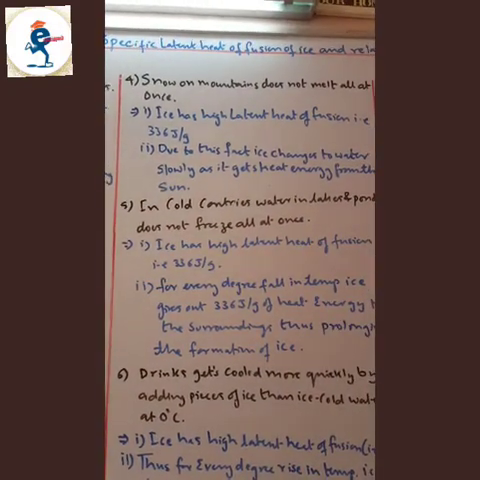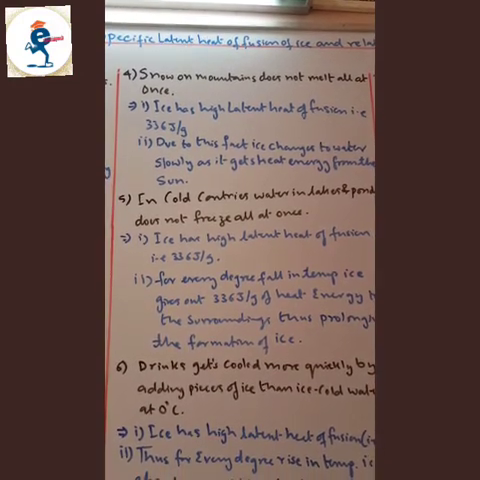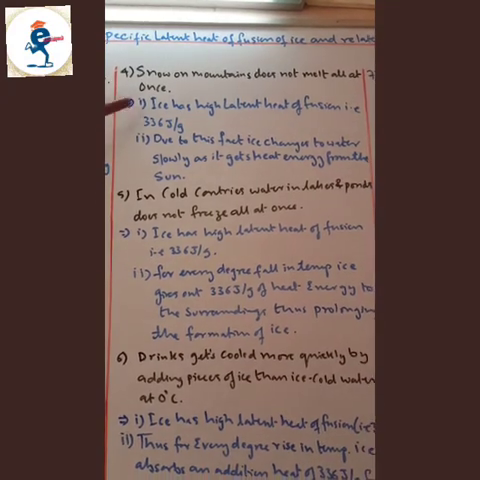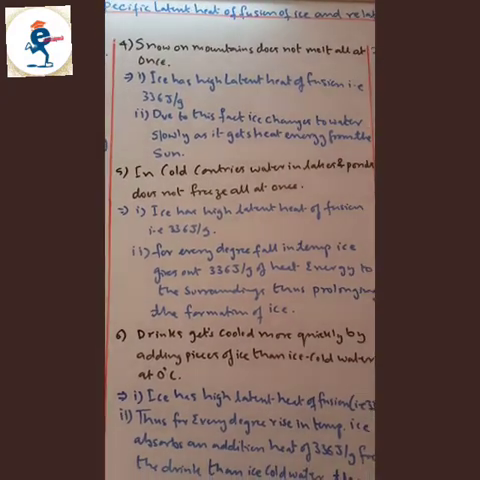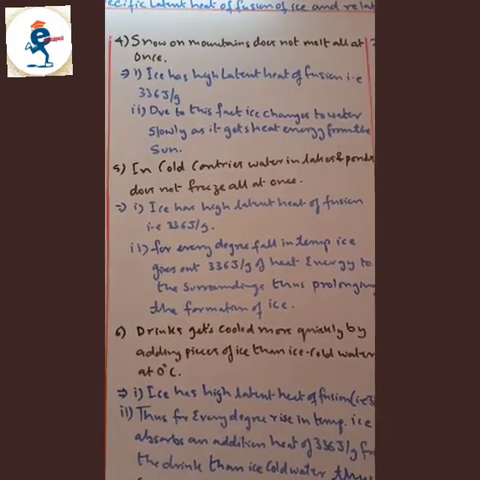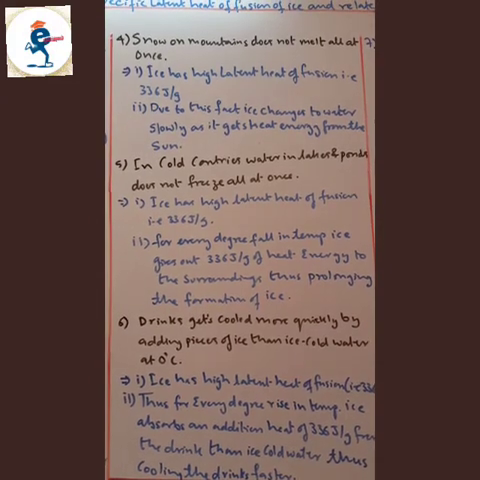Snow on mountain does not melt all at once. Ice has a high latent heat of fusion, that is 336 joules per gram. You have to write this first statement every time whenever there is a change of state. That has marks. Due to this fact, ice changes to water slowly as it gets heat energy from the sun.